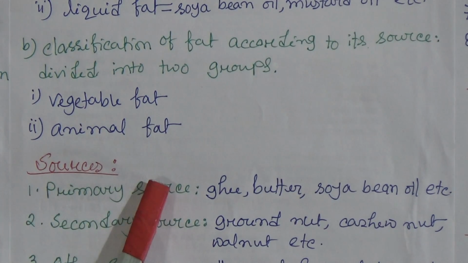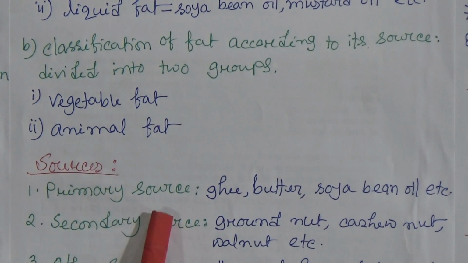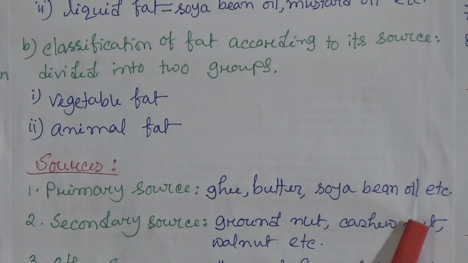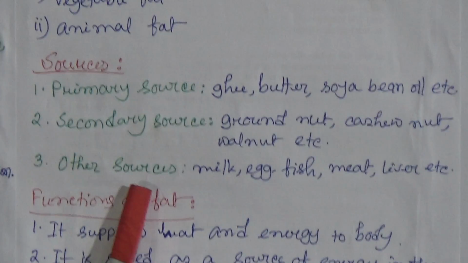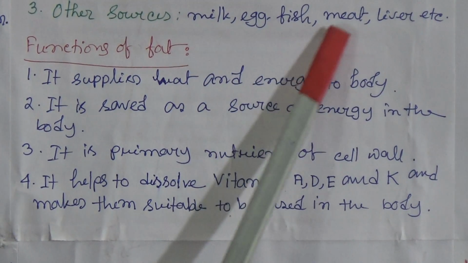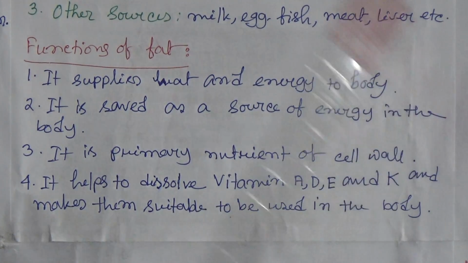Now sources. Primary source: ghee, butter, soybean oil, etc. Number two is secondary source: groundnut, cashew nut and walnut, etc. Number three is other sources: milk, egg, fish, meat, liver, etc.